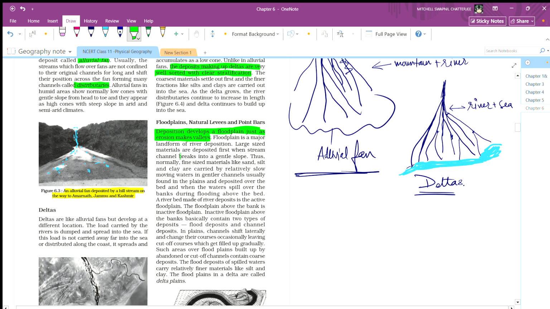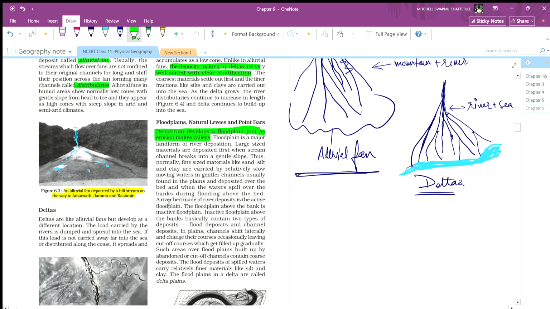Large size materials are deposited first when the stream channel breaks into gentle slope. Thus, normal and fine sized material like sand, silt, clays are carried by relatively slow moving water in gentler channels, usually found in plains, and deposited over the flood. And when the channels spill during flooding